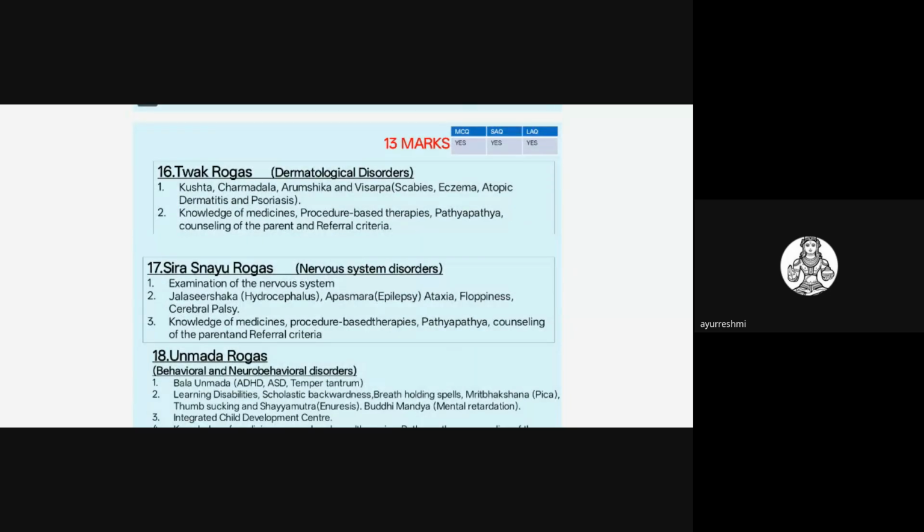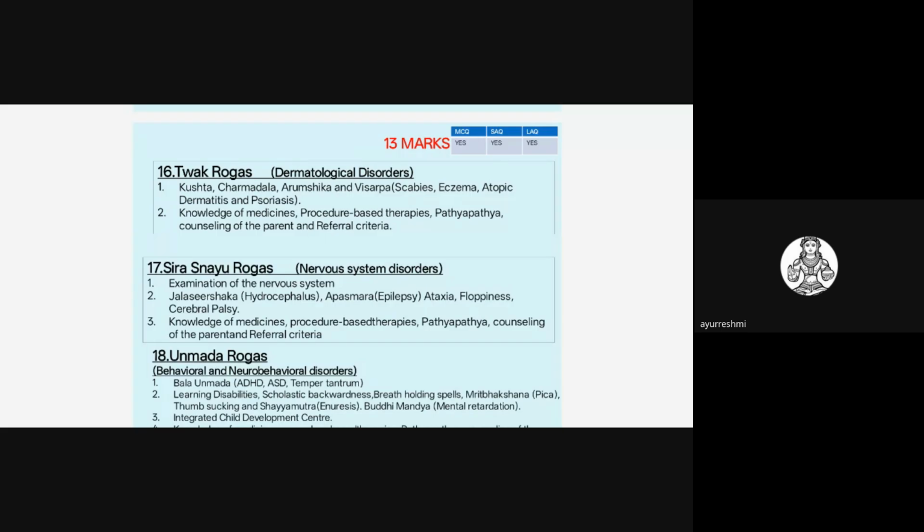So next, there are three syllabus points: Twak Roga, Sthirasnayu Rogas, and Unmada Rogas. In these three topics, 13 marks are allotted for this syllabus topic. In this, they may ask MCQs, they may ask SAQ, they may ask LAQ.